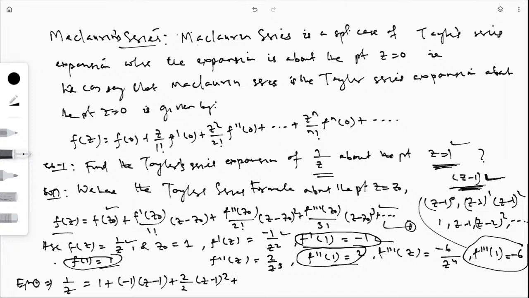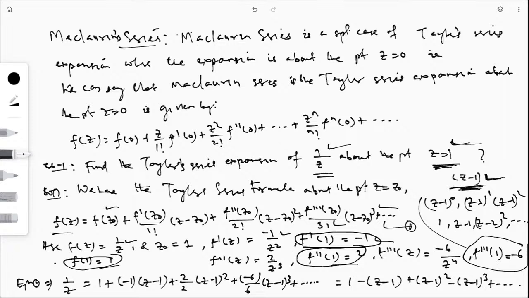Then plus f triple dash z by 3 factorial, which is minus 6 by 3 factorial, means minus 6, z minus 1 cube, plus and so on. So if we simplify, we get 1 minus z minus 1 plus z minus 1 square minus z minus 1 whole cube plus and so on. This is the Taylor series expansion of 1 by z about z equal to 1.